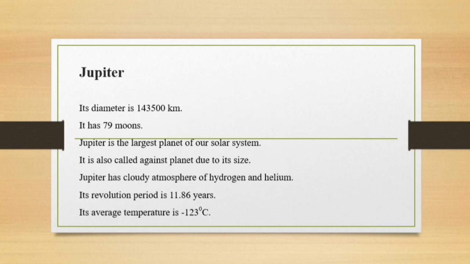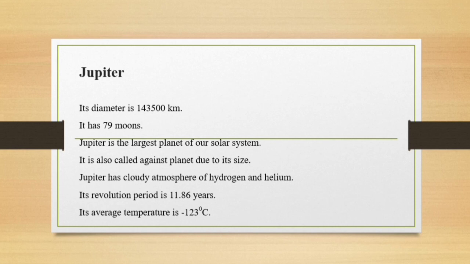Jupiter. Its diameter is 1,43,500 km. It has 79 moons. Jupiter is the largest planet of our solar system. It is also called the giant planet due to its size. Jupiter has a cloudy atmosphere of hydrogen and helium. Its revolution period is 11.86 years. Its average temperature is minus 123 degrees centigrade.